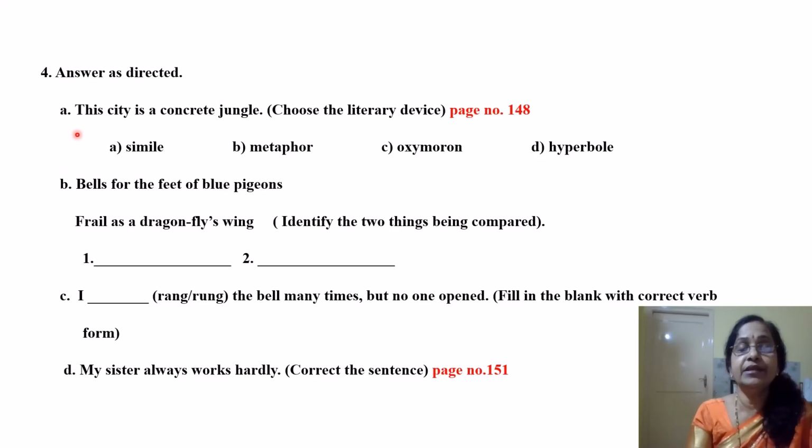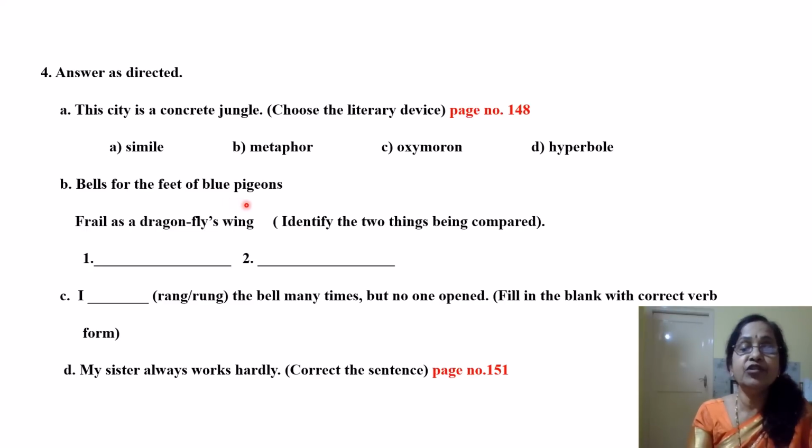Answer as directed. Again, fourth question. This city is a concrete jungle. Choose the literary device. Again, simile, metaphor, oxymoron and hyperbole. This city is a concrete jungle. It is not saying the city is like a concrete jungle. So the city is compared to a concrete jungle and the comparison is declared. When the comparison is declared without the words "like" and "as," it becomes a metaphor. So the answer is metaphor.